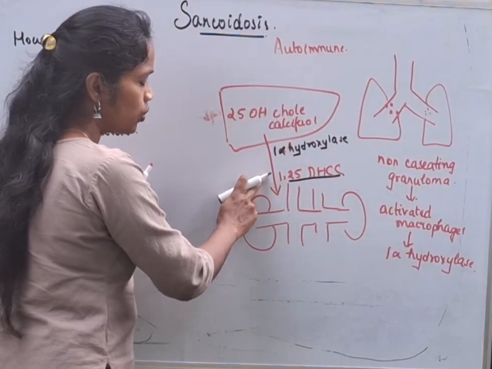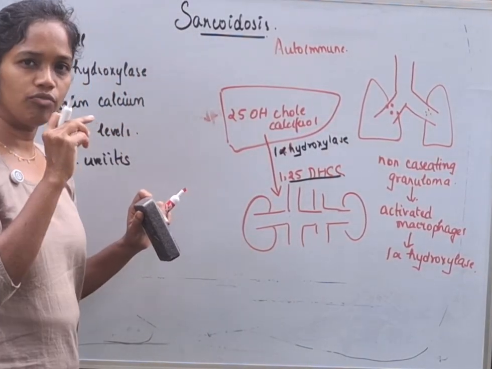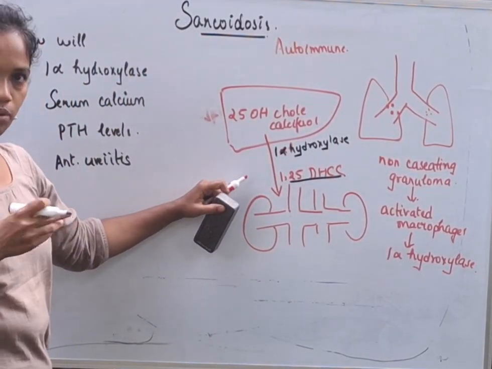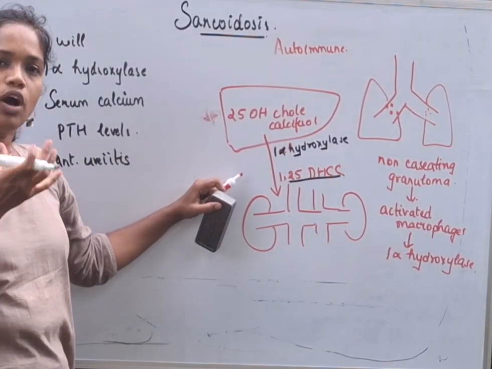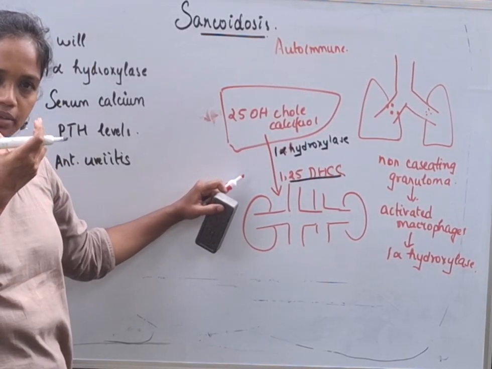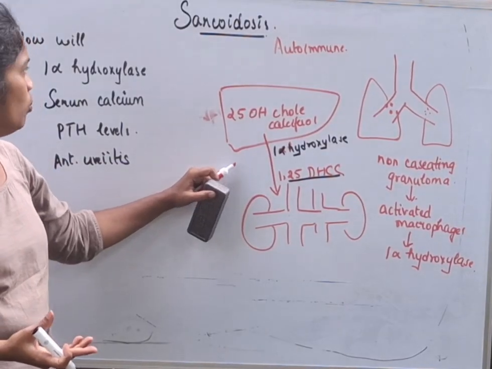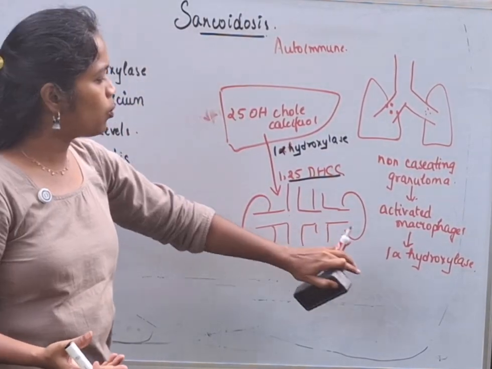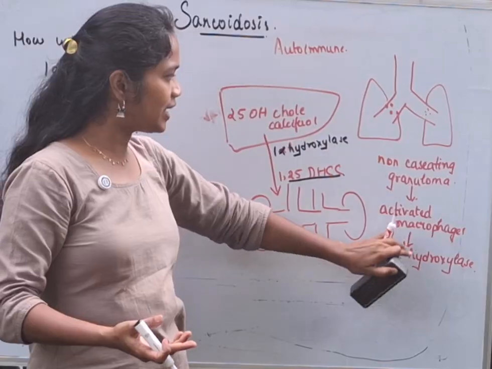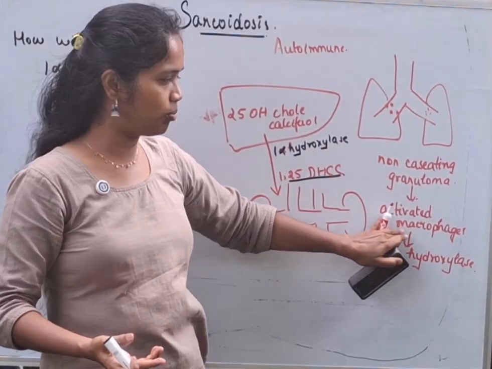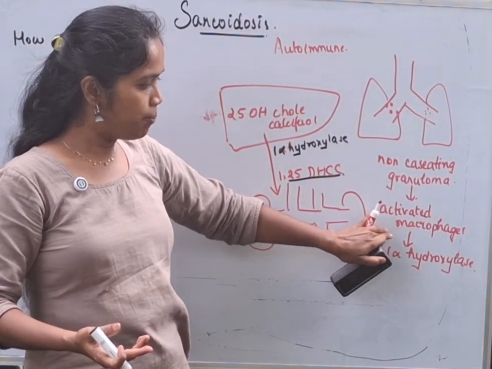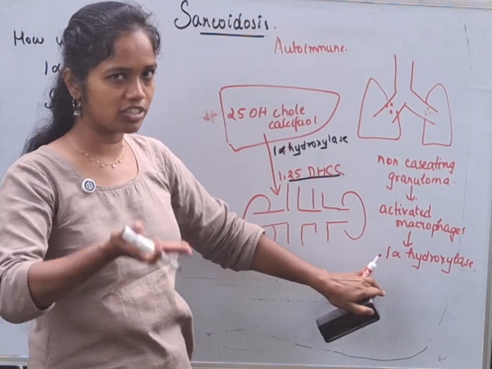What does this do? The main role of active vitamin D is to absorb calcium from the bowel, that is from the intestines. Now in sarcoidosis, the 1-alpha hydroxylase is secreted by these non-caseating granulomas, that is the activated macrophages. Therefore the levels of 1-alpha hydroxylase rise.